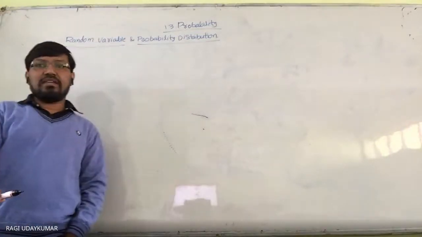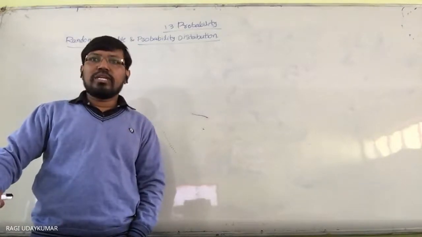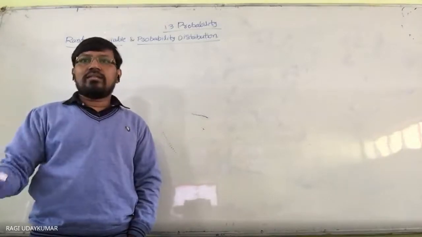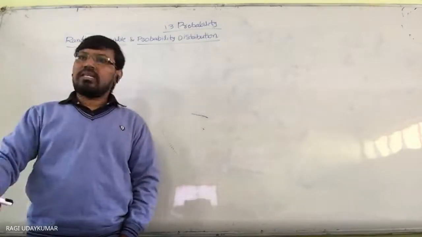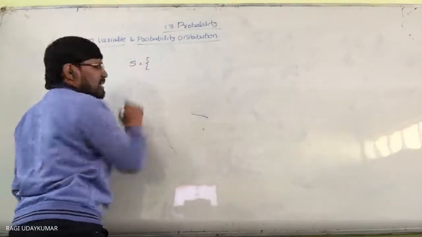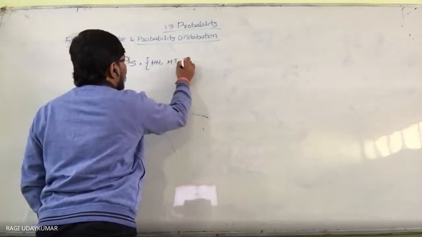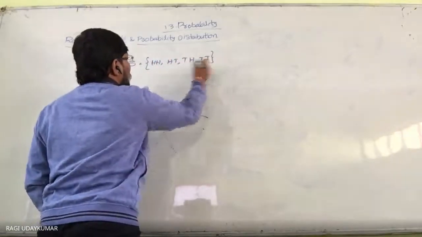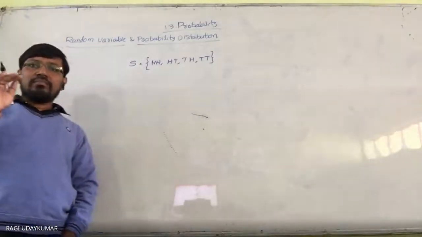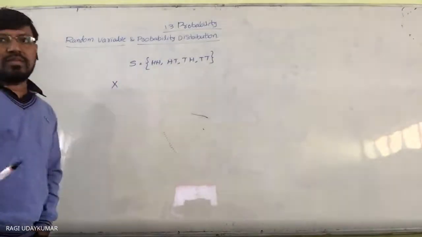Random variable is nothing but, so normally you know the different types of random experiments. Suppose let us take the example of the experiment of tossing a coin more number of times. Let's take 2 times. When you take 2 times, the sample space will be head head, head tail, tail head, tail tail. So this is the sample space. And here we are going to have some capital X or capital Y denoted as a variable.